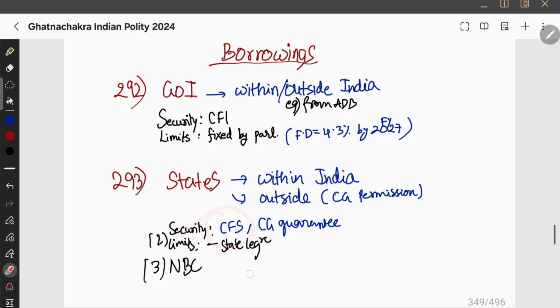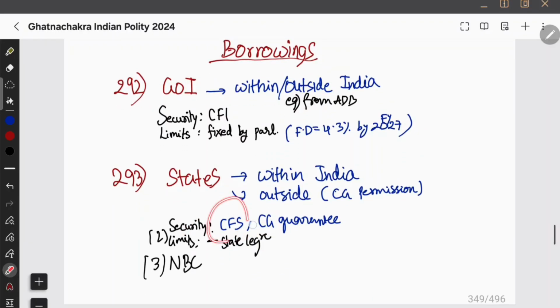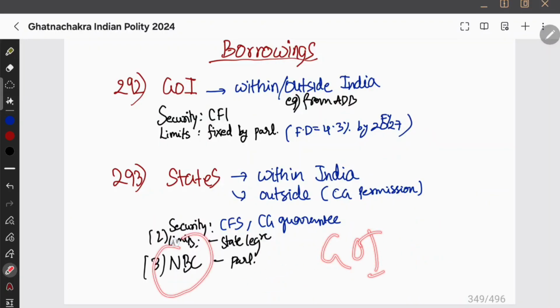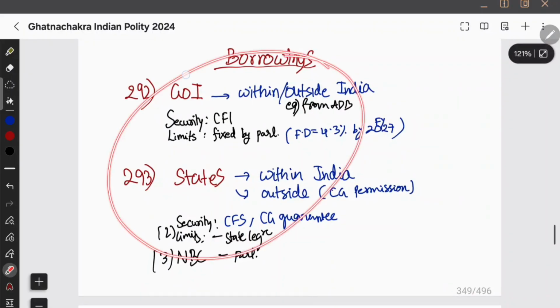Okay. And whenever a state is taking loan, it will take loan on the security of a consolidated fund of state. Okay. And limits, how are the limits decided? Limits, state legislature. Basically, state legislature is going to set the limit till what extent the state can borrow. Okay. And central legislature, parliament can also set the limit when they exceed a certain breach. Okay. When a state exceeds a net borrowing ceiling, and if a state wants to borrow, then central government can curb it. Okay, basically state may not borrow without the consent of the government of India if it exceeds NBC, net borrowing ceiling. Okay, that is about borrowing.